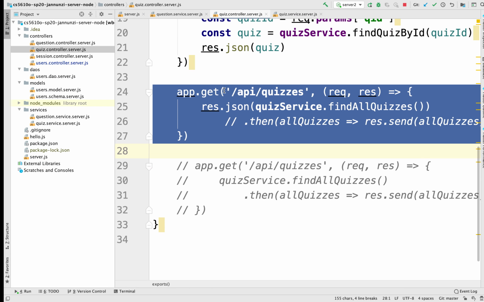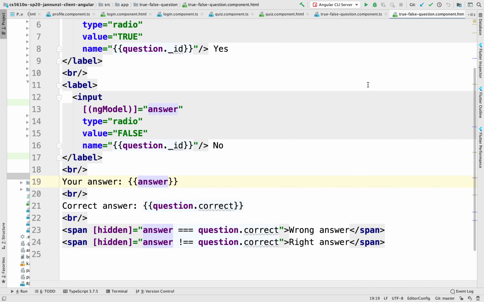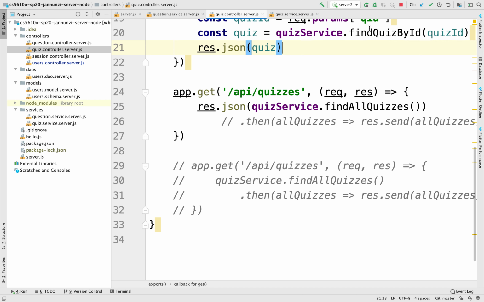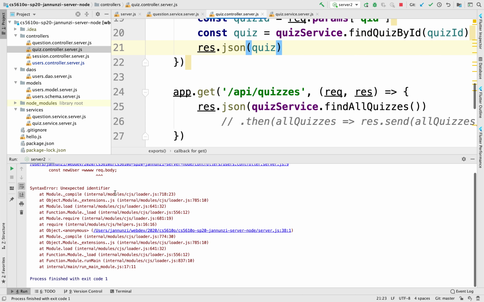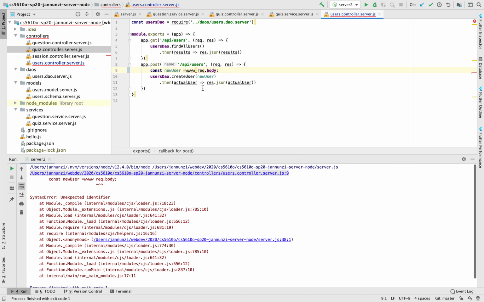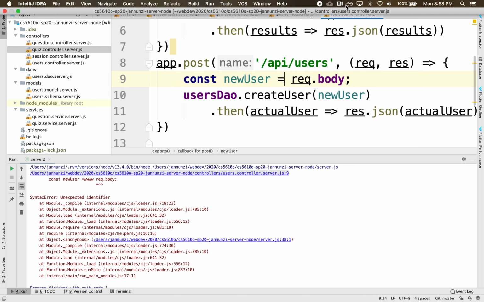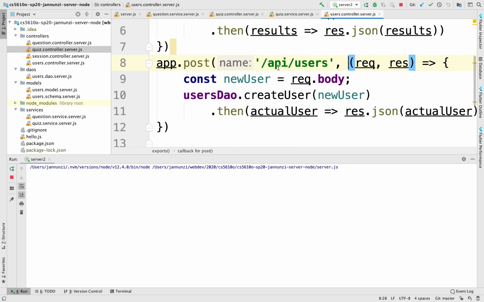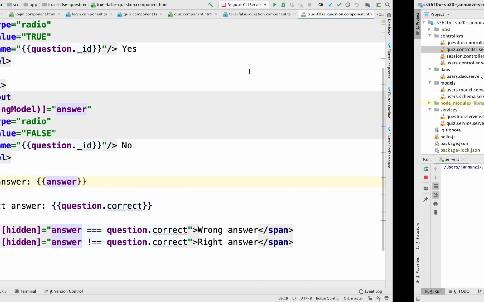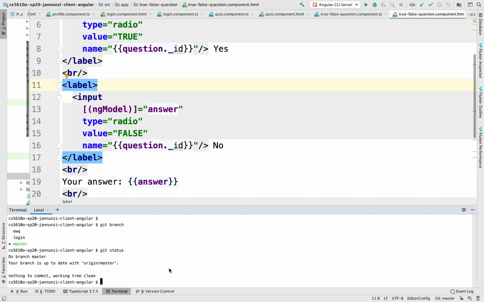We could quickly run that. So if we start the server, okay, we got the server up and running. Do we? Let me run it. Let's see if we get any errors. Oh yeah, looks like I mistyped something in there. There we go. Let's start that again. And then on the client, let's run the client here. ng serve.